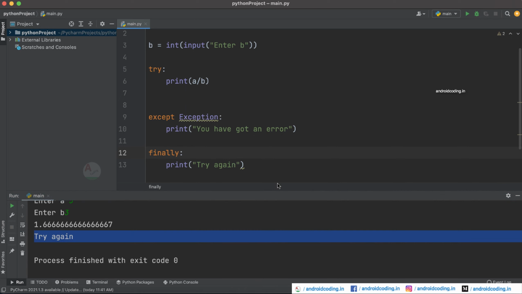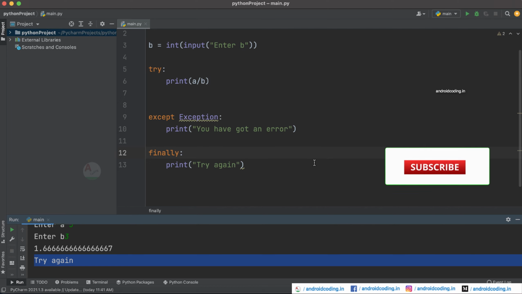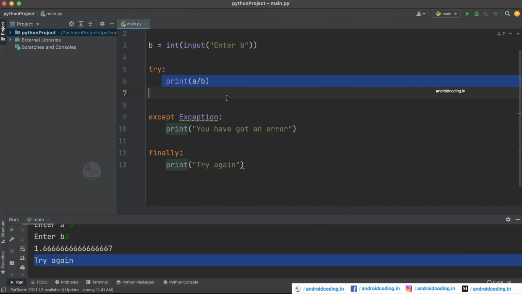Previously also we were able to print this try again without using finally, but this is a good practice. Whenever you are trying to make use of exception handling, you can make use of this finally block of code in situations like closing the database, or releasing the resources which you are using in this particular try block here.